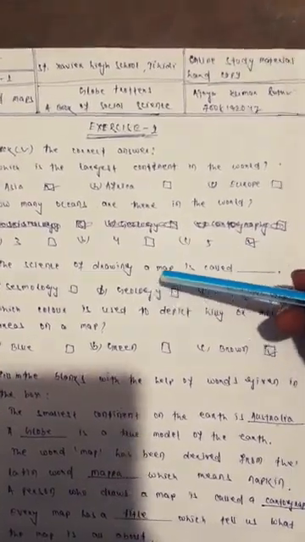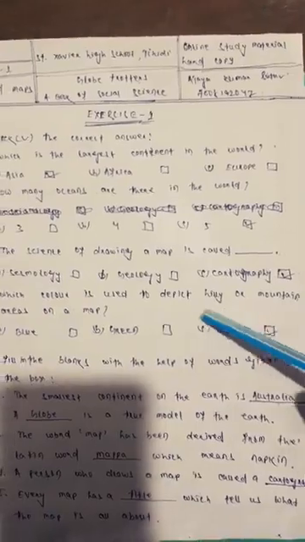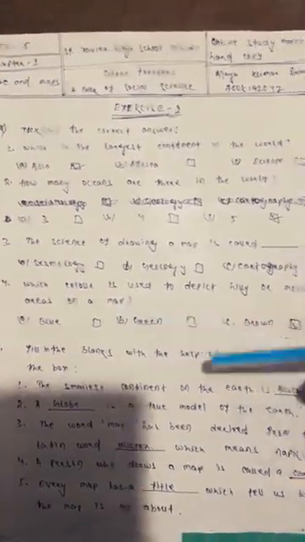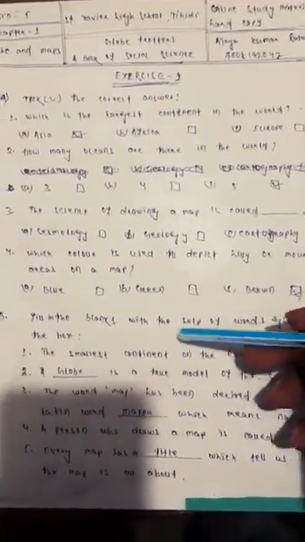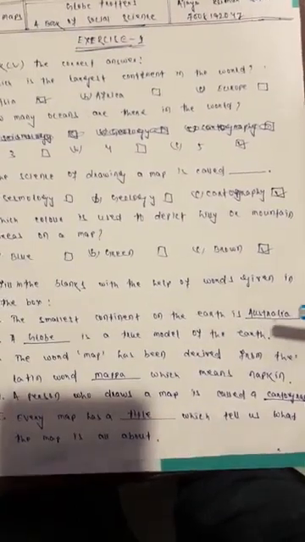The science of drawing of a map is called cartography. And which color is used to depict hilly mountain areas on a map? It's brown. And fill in the blanks with the help of words given in the box. The smallest continent on the earth is Australia. You know very well.